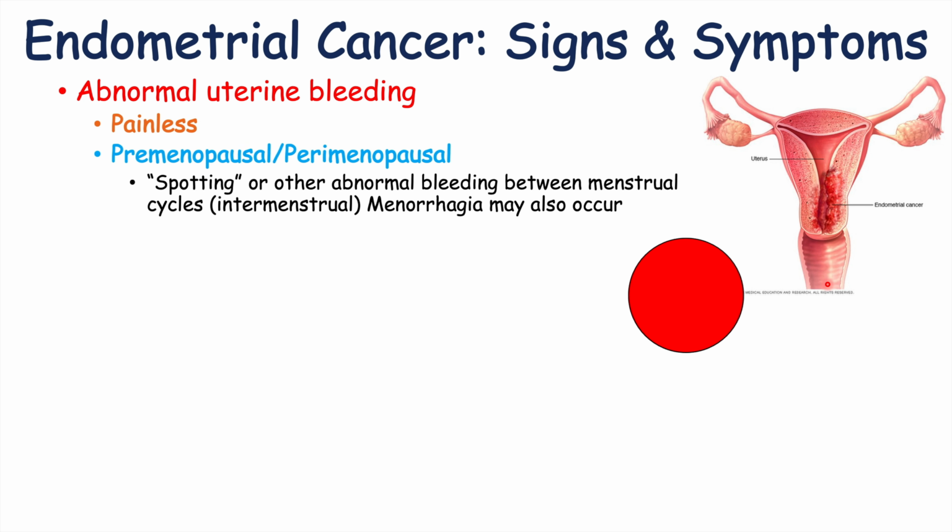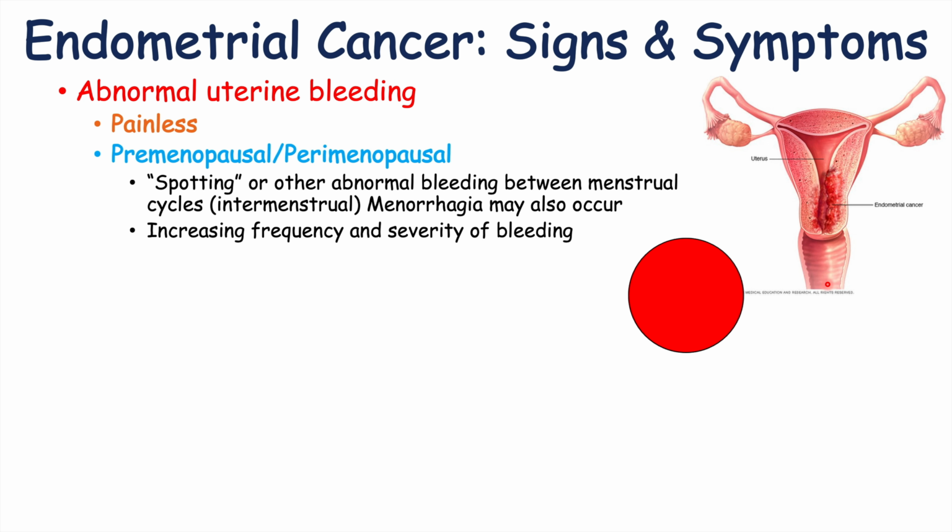And they may also have menorrhagia, heavier menstrual bleeding. So it can be difficult to detect, especially in premenopausal patients. But what's important is that most of them are going to be seen in the perimenopausal period. And we mentioned that as a patient gets closer and closer to menopause, their periods are going to become less and less severe and less frequent until they have a complete cessation of menstruation or a complete cessation of their menstrual cycle, which means that they are in menopause.